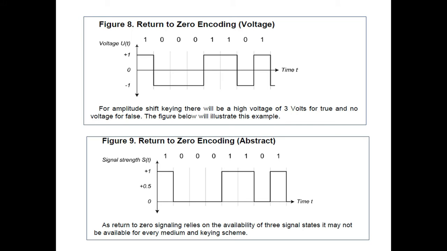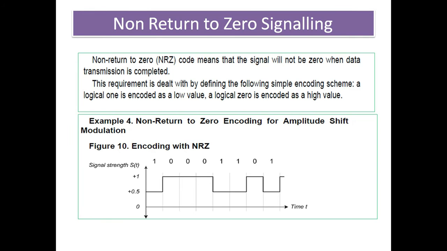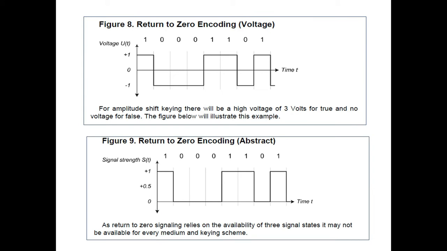There is a voltage-based amplitude shift keying technique. Basically, this is the amplitude shift keying technique. Once the logical 1 data is transmitted, then only your data stream should be available.